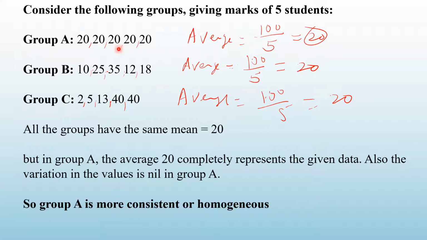You understood? So what we say here, look at here. So group A is more consistent or homogeneous. Okay? So which is a better group? The group which has got more consistency. Or in this case, group A is the best group. Okay? So more, do you remember like this? More consistency, best group or better group. 2 group है तो better group, 3 है तो best group.